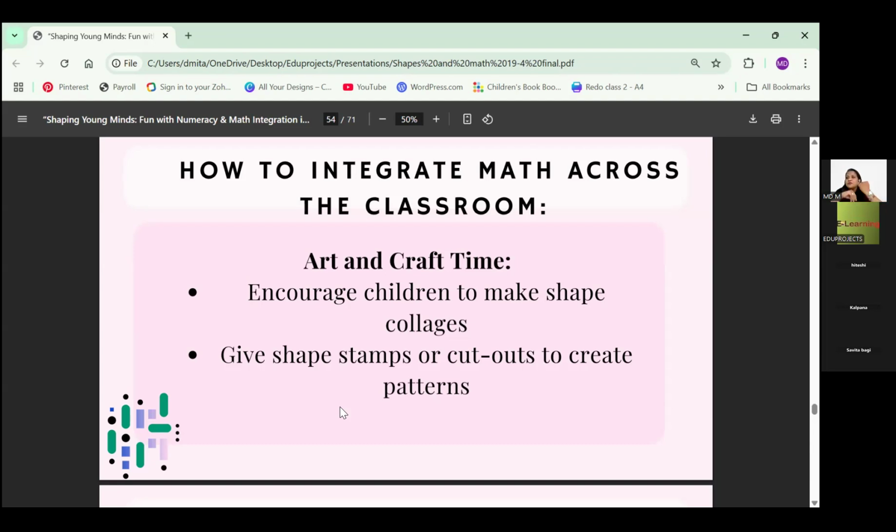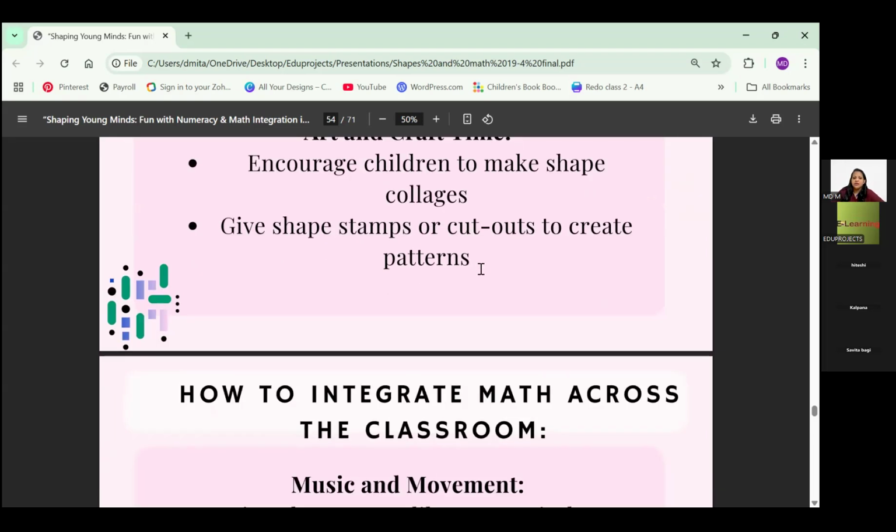And then if you want to make it more complex, you can tell them, okay, now take a small piece of paper and crumple it. So do paper crumpling. Their fine motor skills are at work. So we crumple the paper and then stick it, and then complete the circle or whatever. So you are doing that, and there are many ideas.